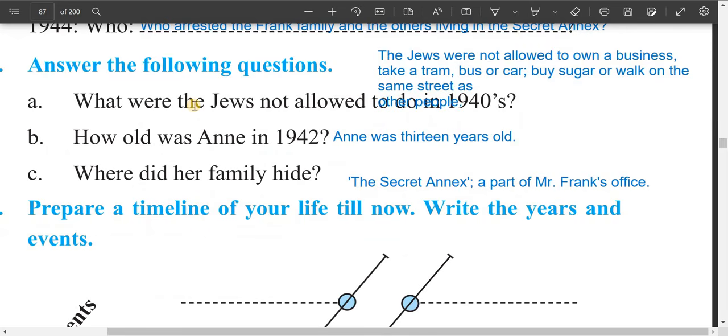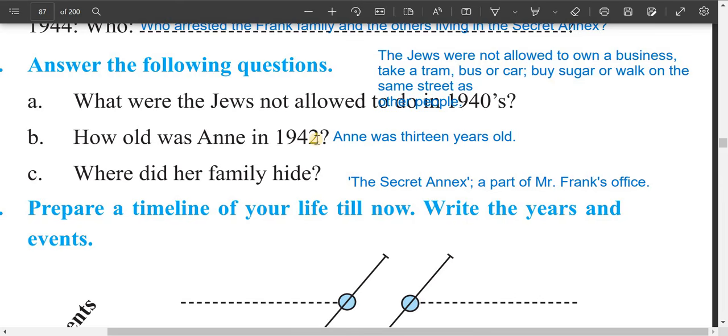Okay, now, answer the following questions. What were the Jews not allowed to do? Jews were not allowed to own a business, take a tram, bus, or car, buy sugar, or walk on the same street as other people.